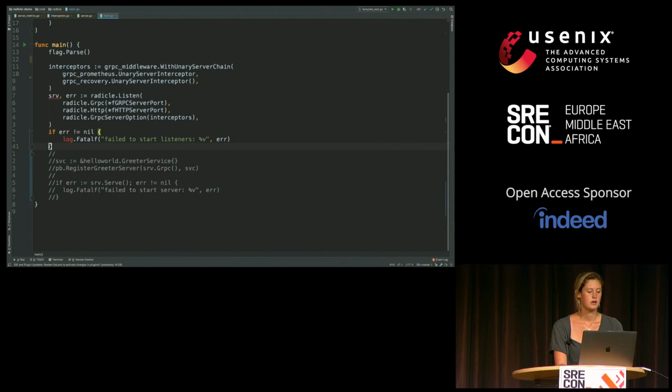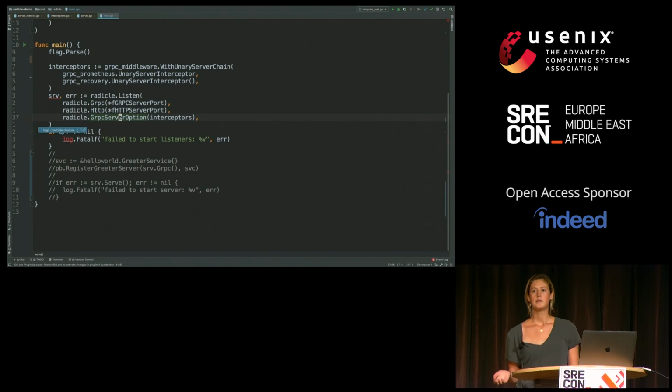This enables us to, for example, have a default server interceptor chain. At Improbable, we have a default chain of interceptors that most of our services run with. This means that if I'm creating a new service, I don't necessarily need to think about all these individual parts. I can inherit from this default server chain, or these default interceptors, and get a lot of functionality provided out of the box.